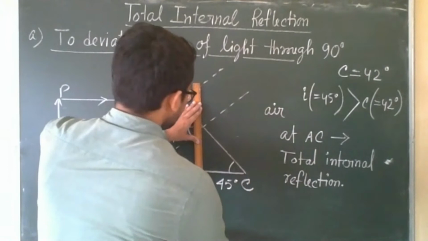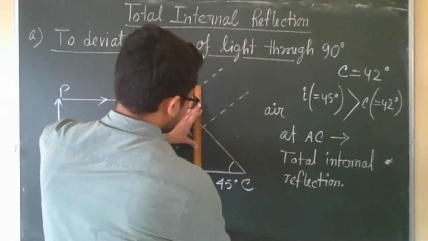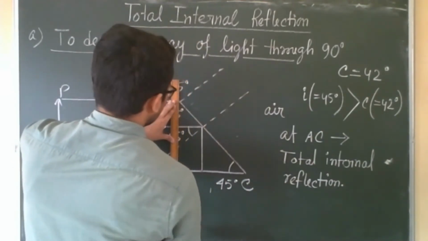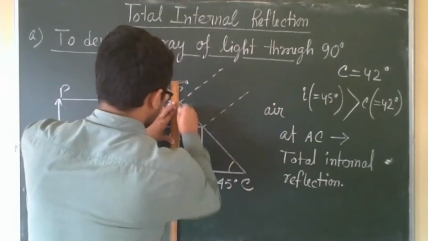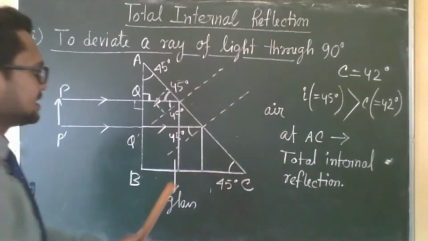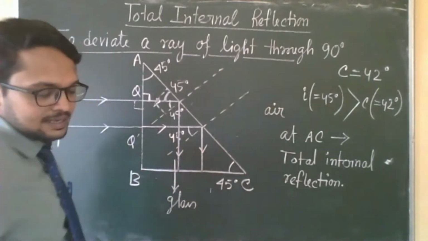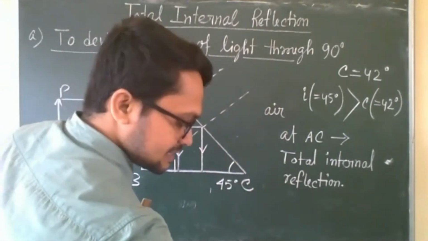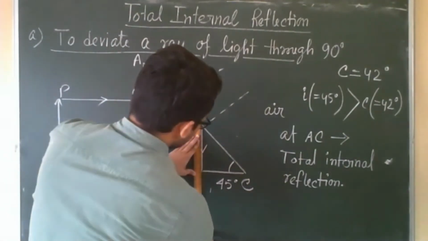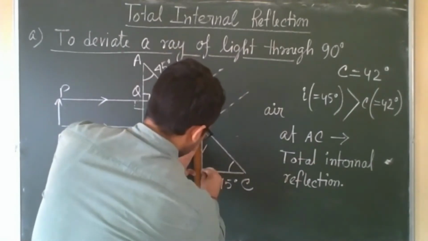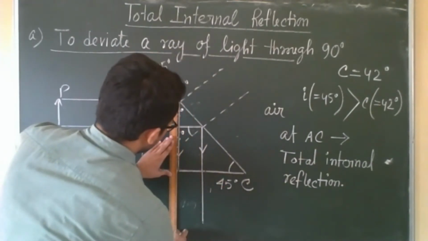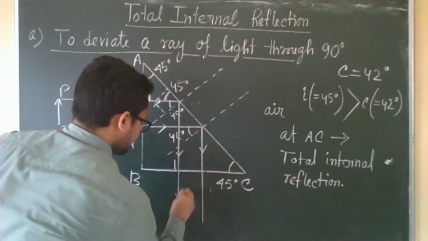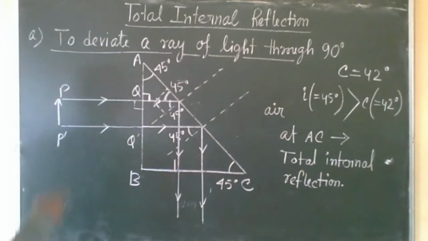So total internal reflection means it will follow the law of reflection. Then again, at surface BC, it is normal incidence. Normal incidence means it will go undeviated, without any deviation. It will go out from the glass prism. So this is the complete diagram.